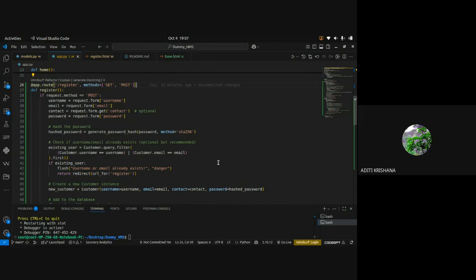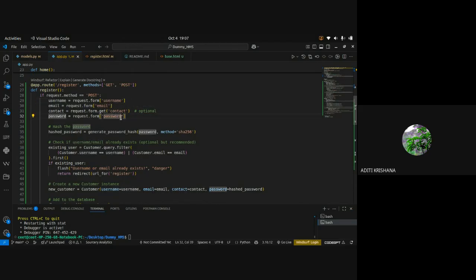Yeah. So I was telling, at the time of creating anything, we request the post method. That I have done in line number 28. And whatever things I have typed in my form in the front end will be requested. So I have typed username, email, contact, and password.